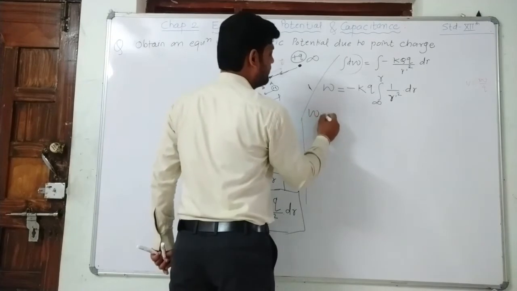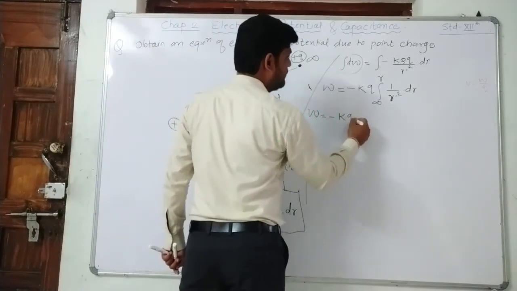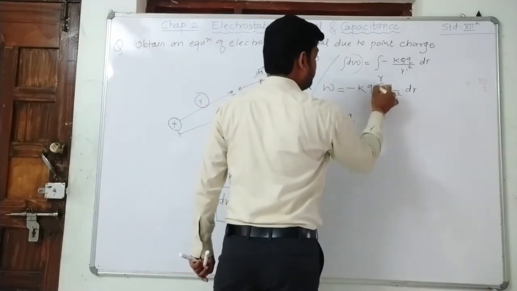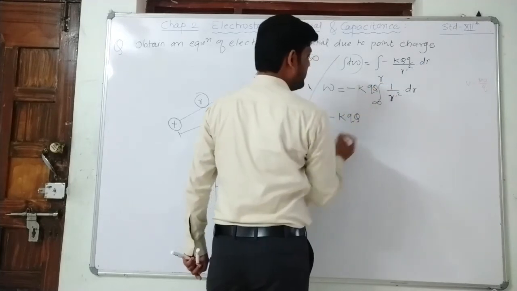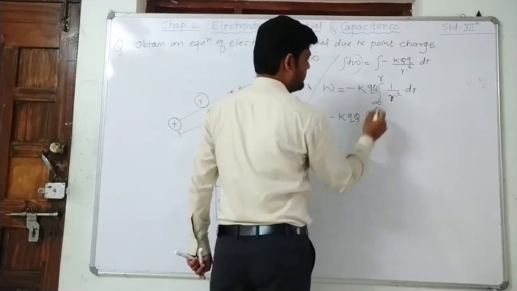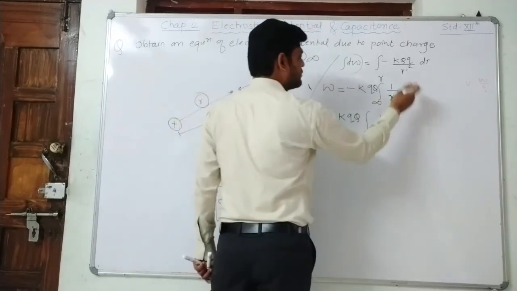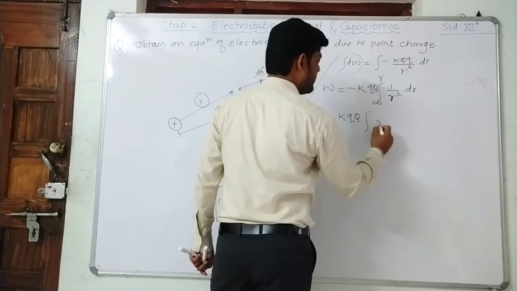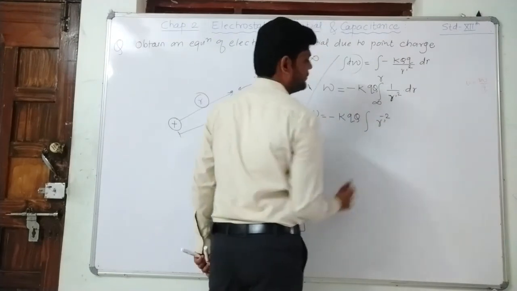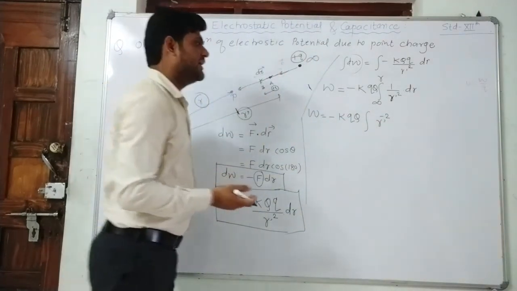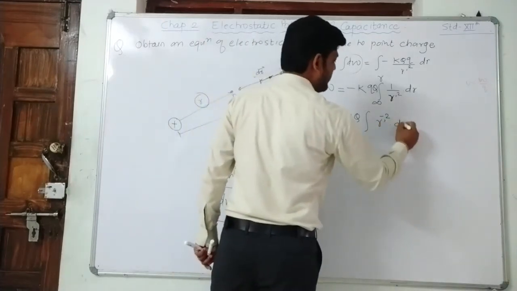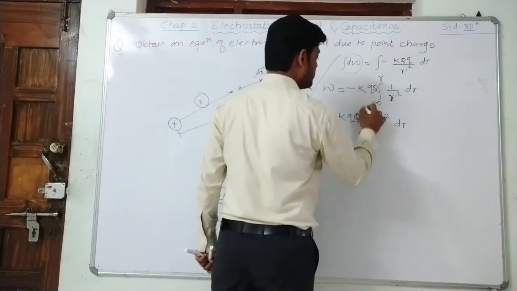So W equal to minus of K Q into this small q, right? Okay. 1 by R dash square. So we will write R dash square on the upper side in this way. R dash raised to minus 2, when it comes to the upper side, from infinity to R.